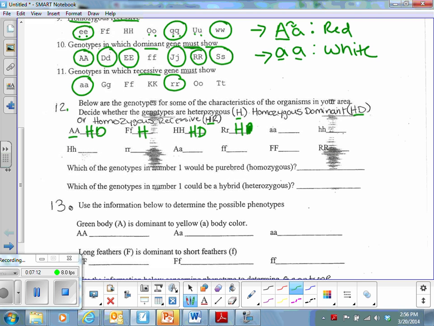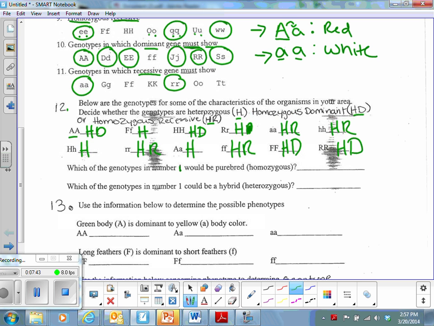Little a, that's homozygous recessive. Little h, that's homozygous recessive. Capital H, little h, that's heterozygous. Little r, that's homozygous recessive. Capital A, little a, that is heterozygous. Little f, homozygous recessive. Big F, homozygous dominant. Big R, homozygous dominant.